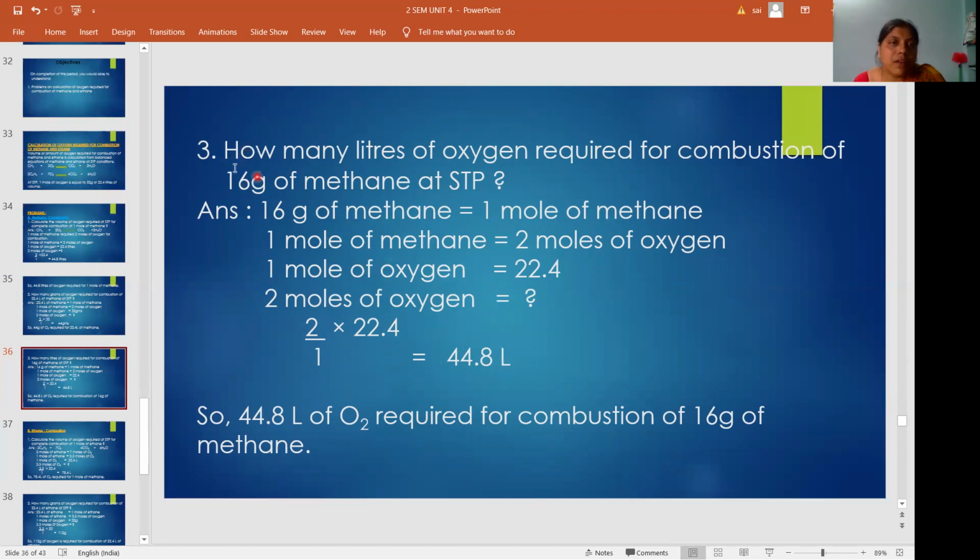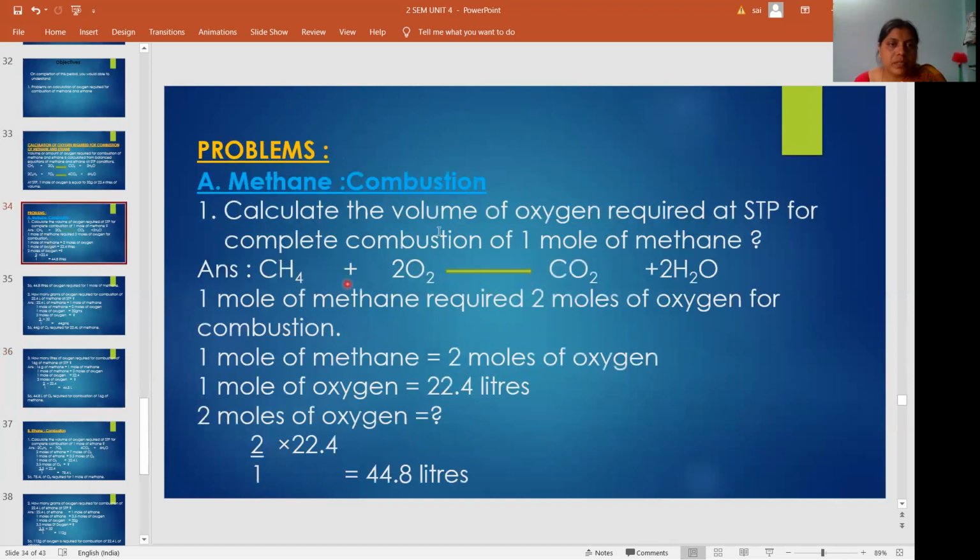There he said 1 mole of methane. Here he is saying 16 grams. 16 grams means 1 mole, and 1 mole means 16 grams. So 44.8 liters of oxygen is required for combustion of 16 grams of methane. See, the first problem: calculate the oxygen required at STP for 1 mole of methane.